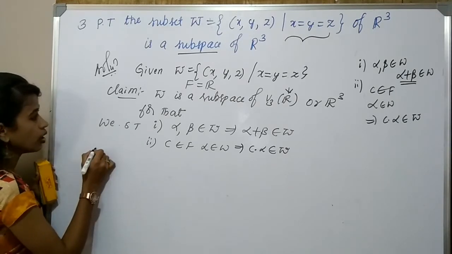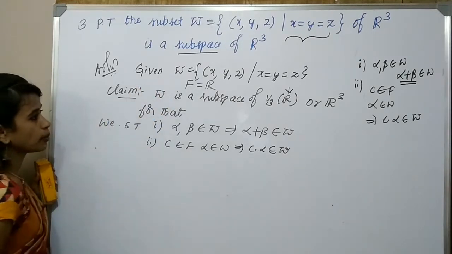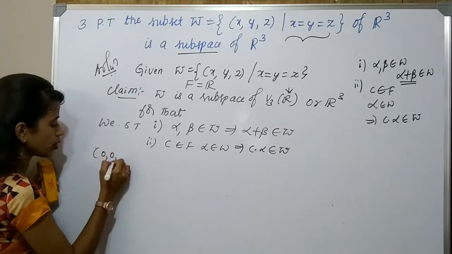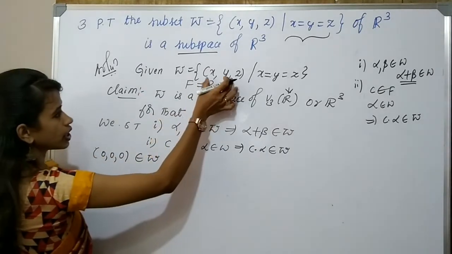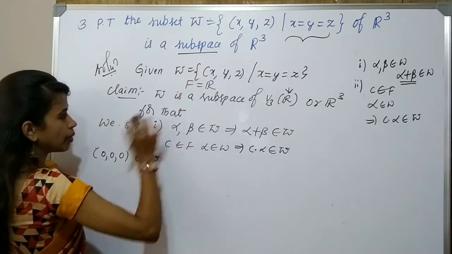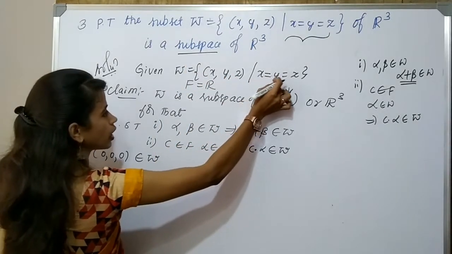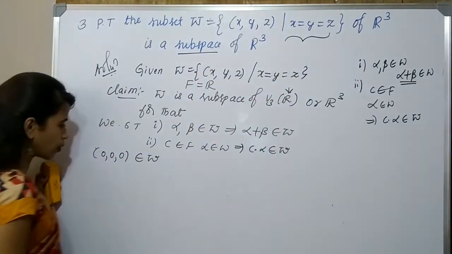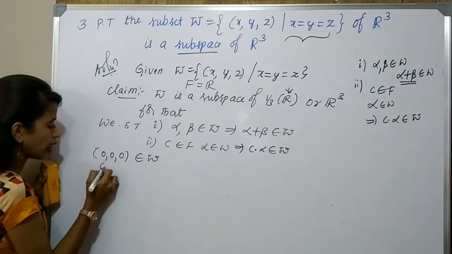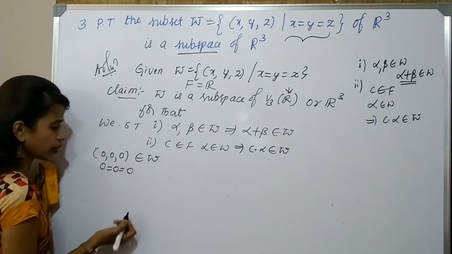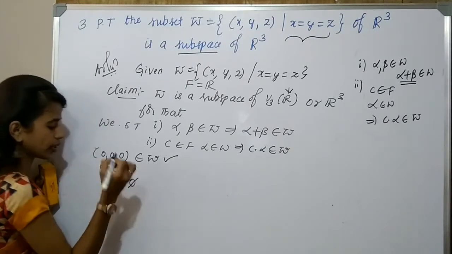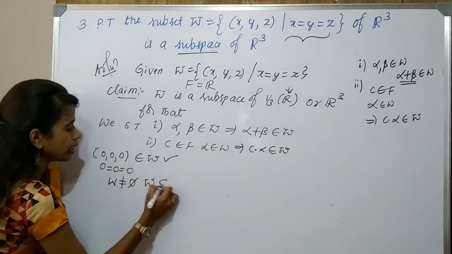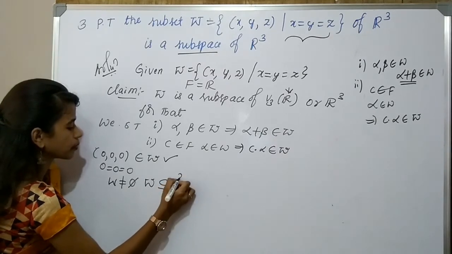So first, is W a non-empty set? Does (0, 0, 0) belong to W? To be in W, what is the condition? That element must be a triplet and all the coordinates must be equal to one another. It is clearly a triplet and also 0 is equal to 0 is equal to 0. Therefore, it clearly belongs to W. So W is a non-empty set, in fact a non-empty subset of R cube.